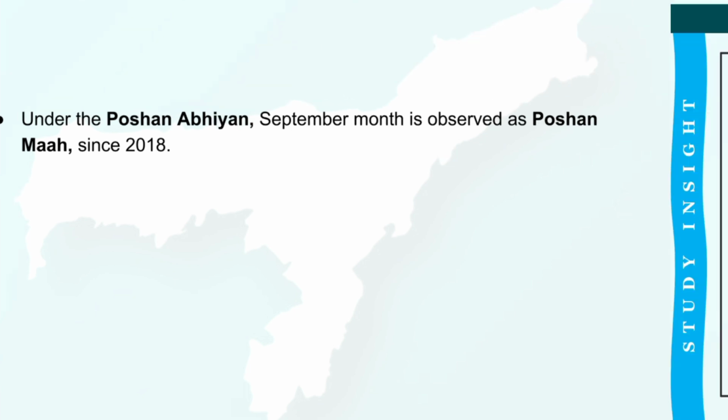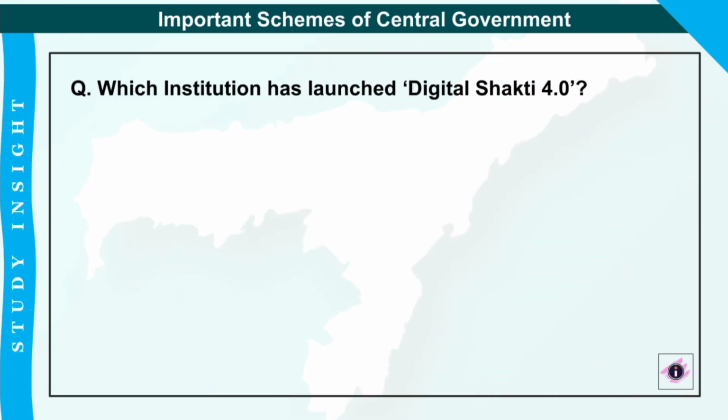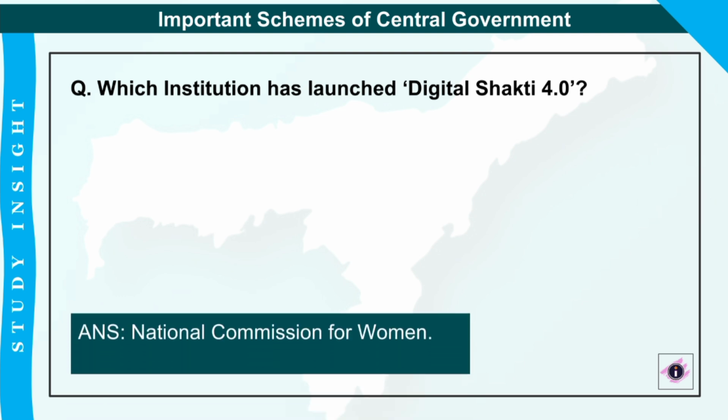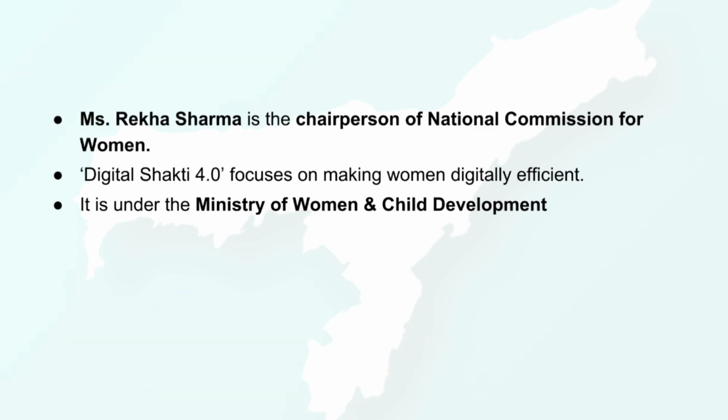Next is, which institution has launched Digital Shakti 4.0? And the correct answer is National Commission for Women. So this National Commission for Women again comes under the Ministry of Women and Child Development. And Miss Rekha Sharma is the chairperson of National Commission for Women. And this Digital Shakti 4.0 mainly focuses on making women digitally efficient.